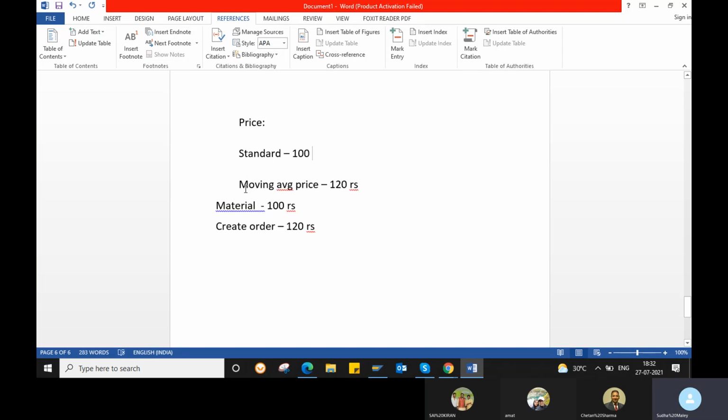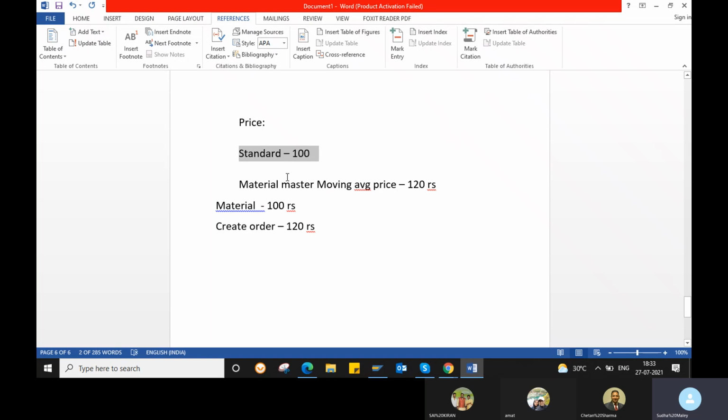So if it is a moving average price, it will update automatically. When you create a purchase order with 120 rupees, that 120 rupees is automatically updated in your material master. That is the difference. Whenever there is a change in the purchase order, the material master also changes automatically. But standard price is not like that. It will not change. It is constant only.